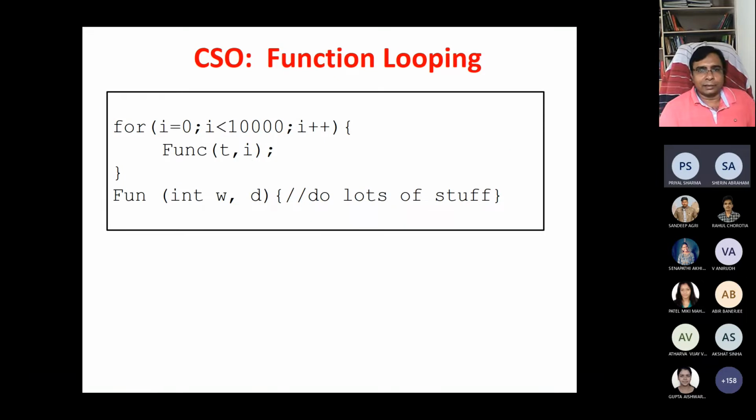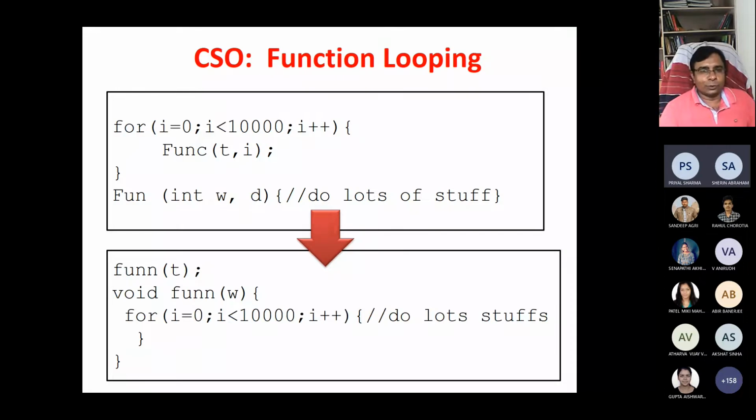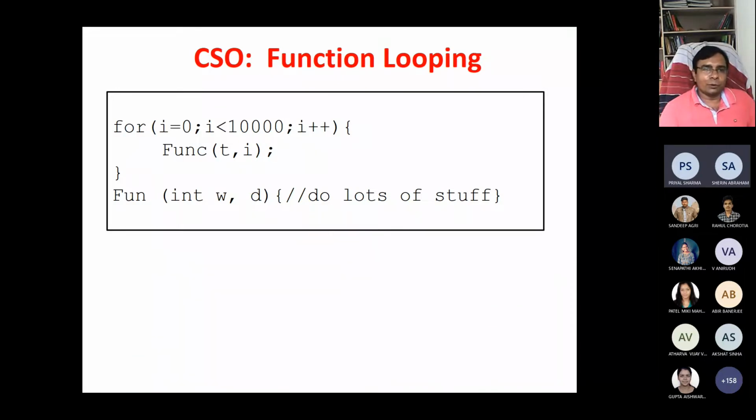And this is again what we used to do earlier. Suppose this first code is for i equal to 0 to 10,000. I am putting 10,000 because it is a big number. And what we are trying to do is call functions t comma i, and this is the function t and d, and do a lot of stuff here. So suppose we are calling these functions inside a for loop.